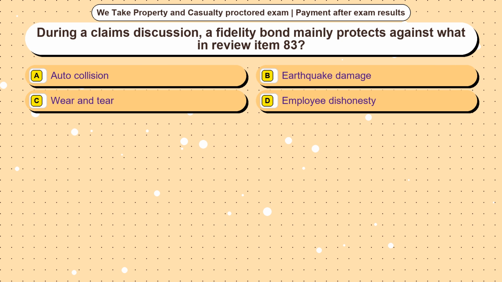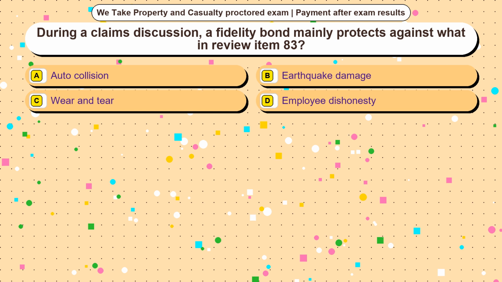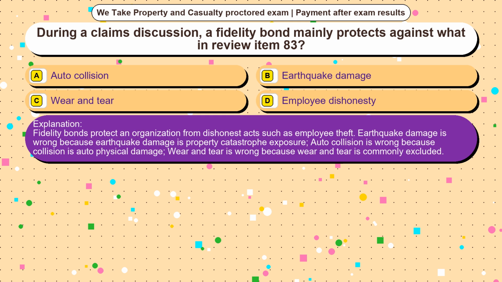Question 22. During a claims discussion, a fidelity bond mainly protects against what in review item 83? Option A, auto collision. Option B, earthquake damage. Option C, wear and tear. Option D, employee dishonesty. The correct answer is option D. Fidelity bonds protect an organization from dishonest acts such as employee theft.